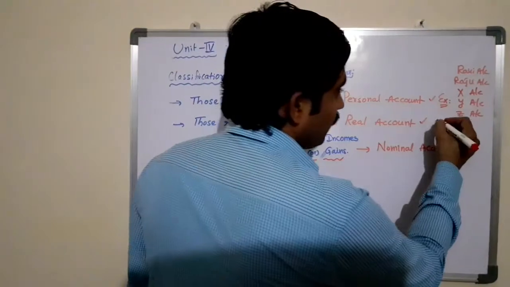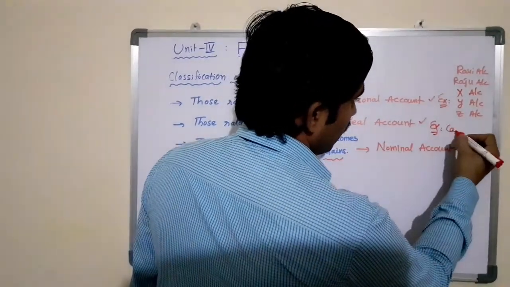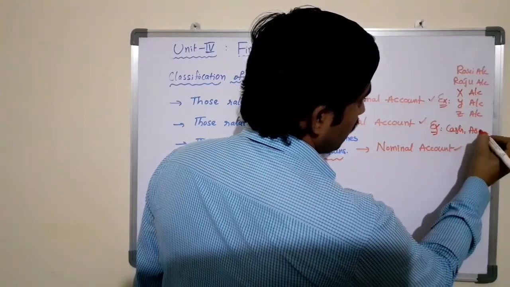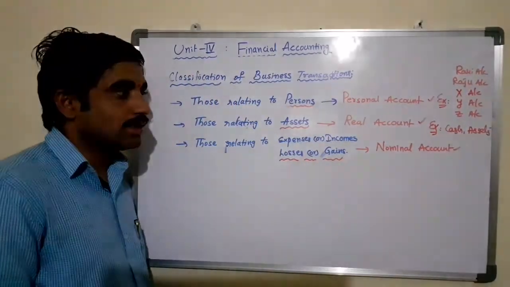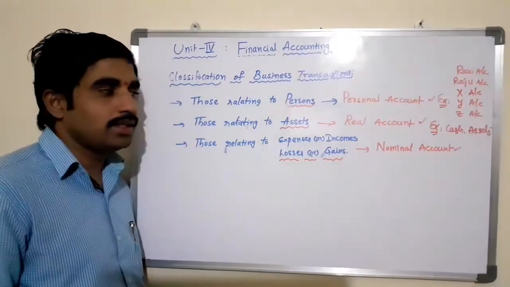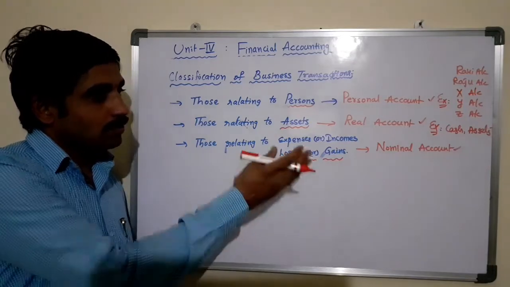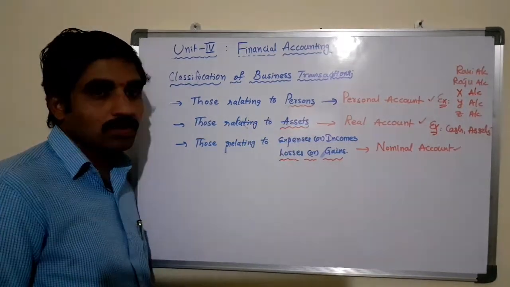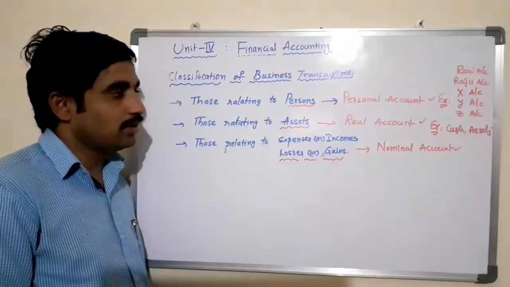So examples for the transactions related to the real account are cash and other assets of the business. If any transaction relates to the cash or any other assets of the business, then we will consider it under the real account in order to apply the rule of account to journalize.